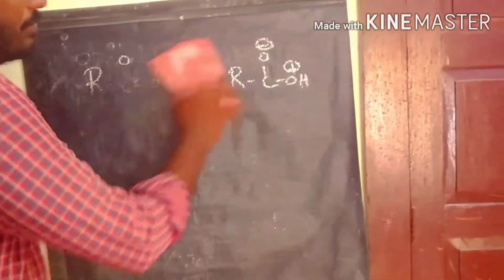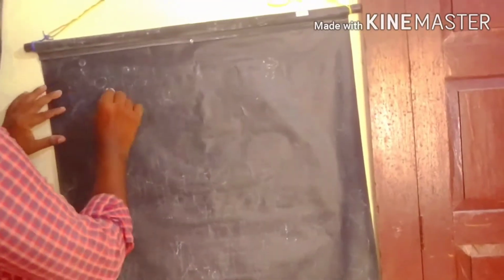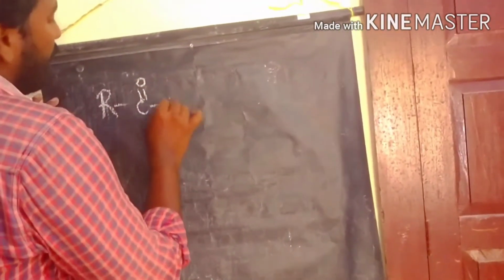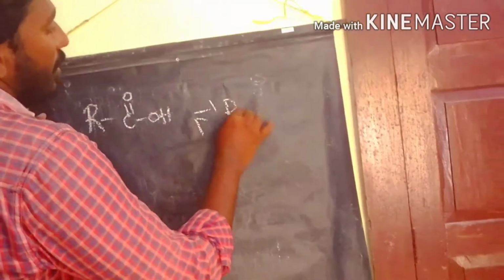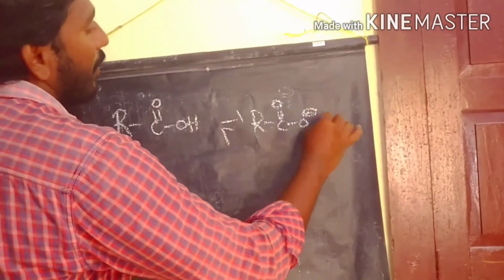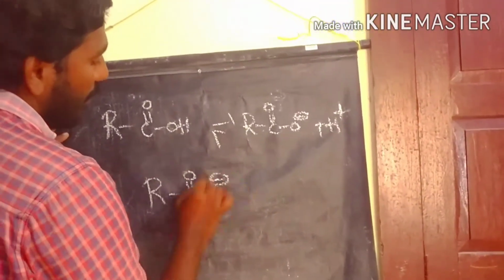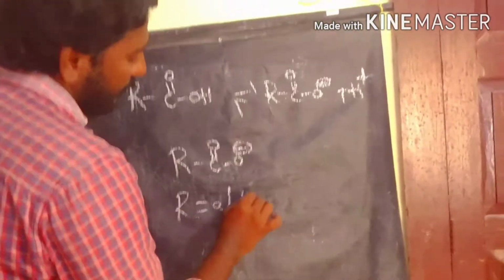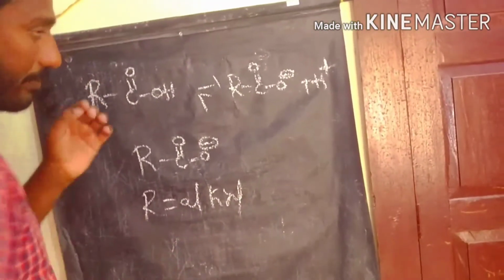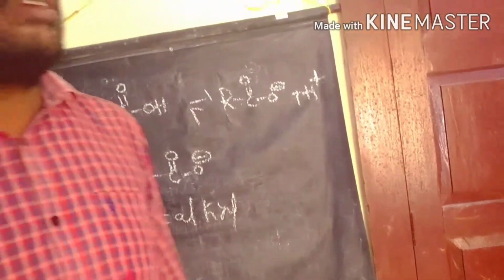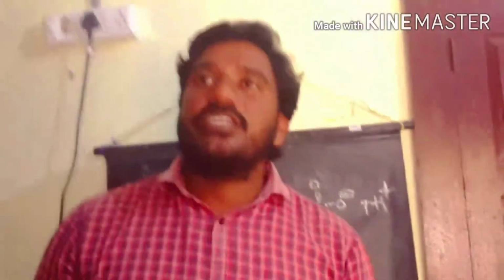So if you observe, this is what happens when the carboxylic acid loses a proton to form the carboxylate ion plus H plus. If the alkyl chain increases, what happens to the acidity of the carboxylic acid? If the alkyl groups increase, the acidity decreases because the carboxylate ion stability decreases. That's why the acidity also decreases.